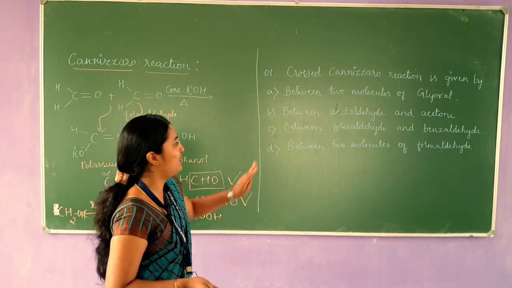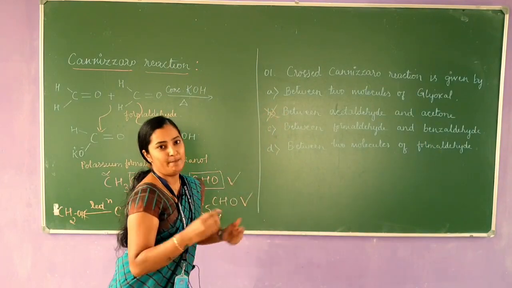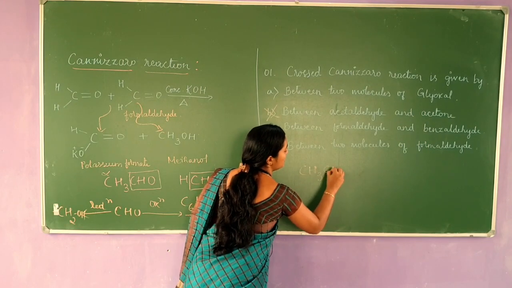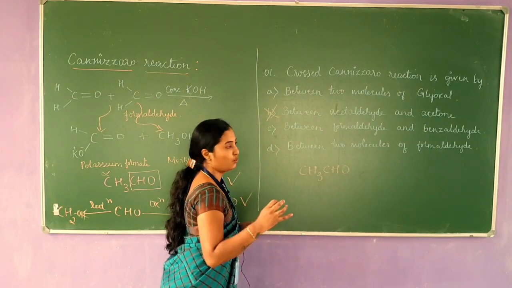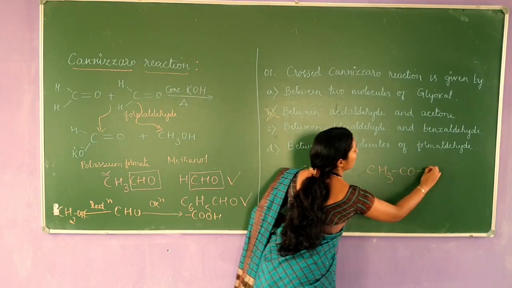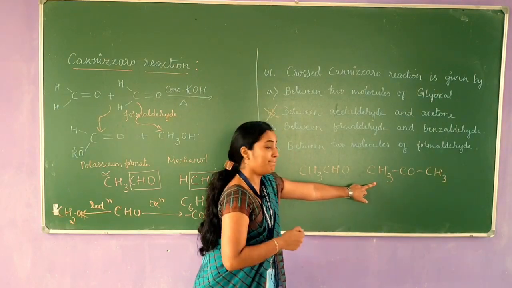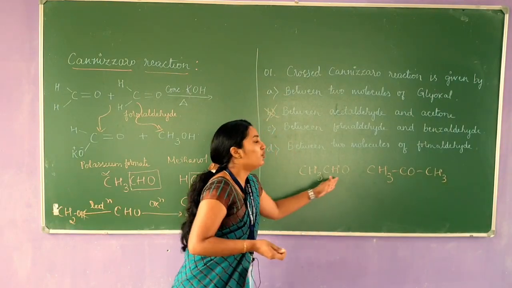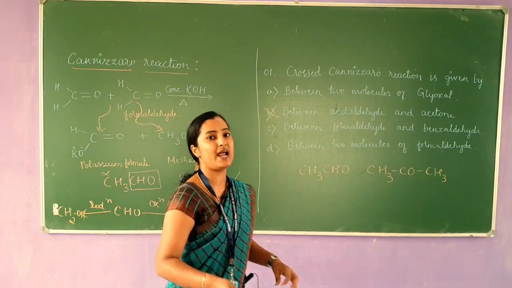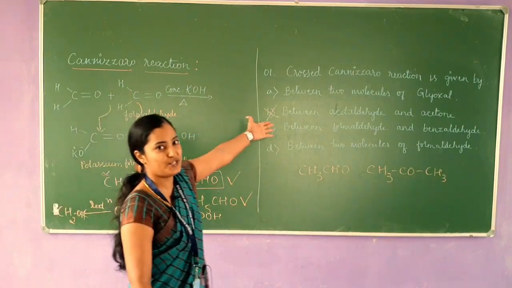By looking at the options, you can easily eliminate option B. Why? The formula for acetaldehyde is CH3CHO, and that of acetone is CH3COCH3. Both these compounds contain alpha hydrogen atoms, which is not the required criterion for the Cannizzaro reaction to occur. So I have eliminated option B.